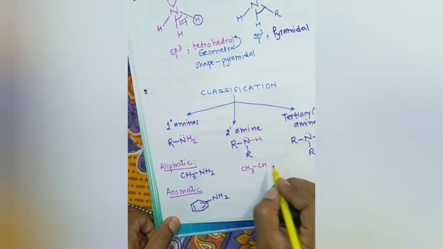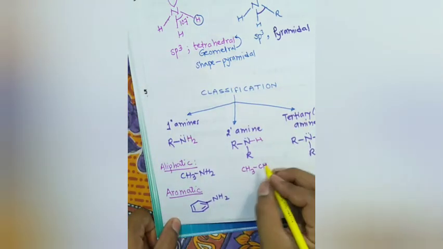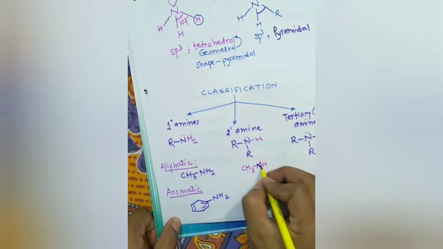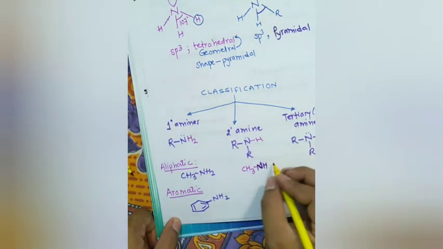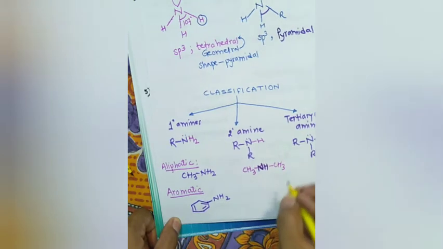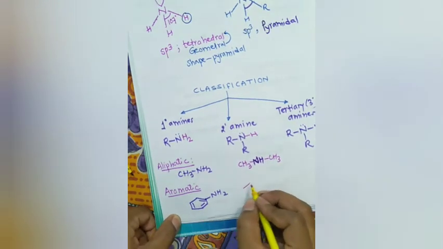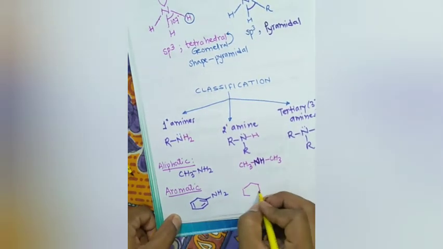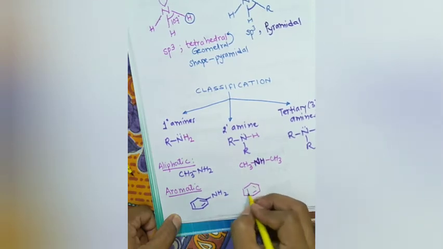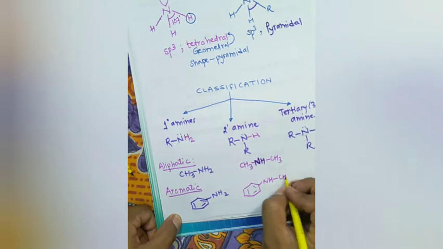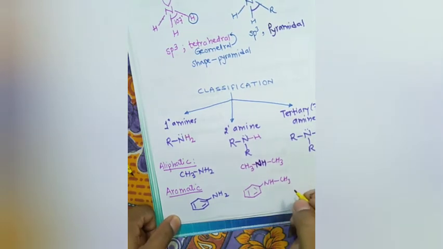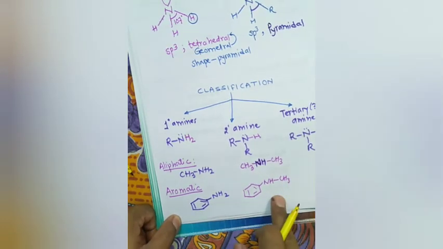CH3, NH, CH3. Okay, this is dimethylamine. Secondary amines, in case of aromatic, you can have one methyl group over here or aromatic part also here. This is aromatic secondary amine.